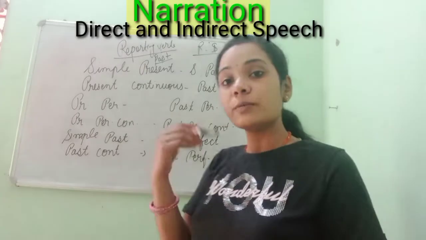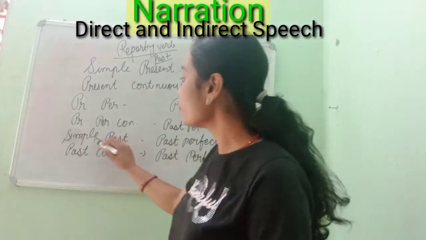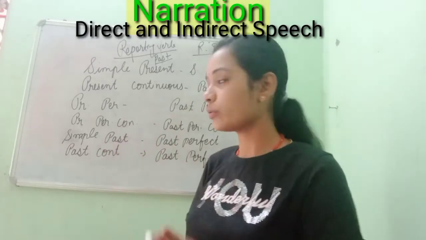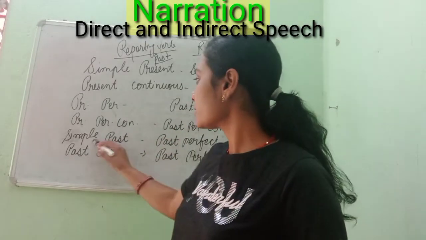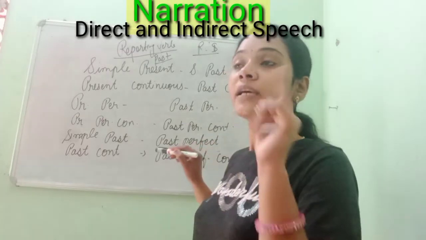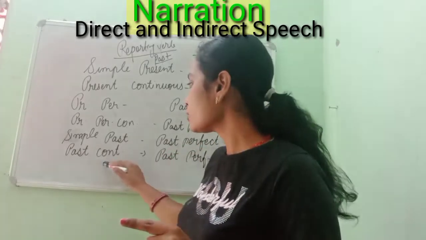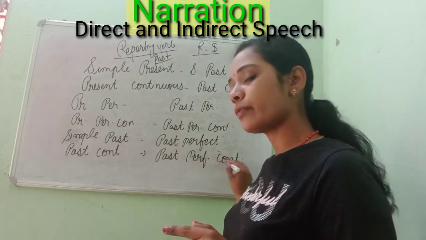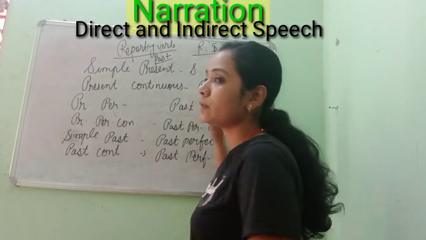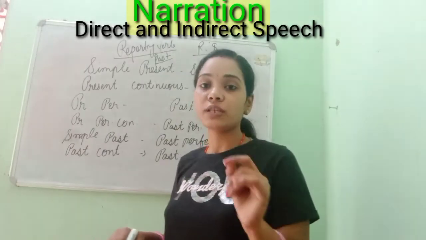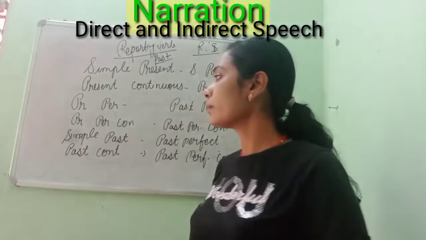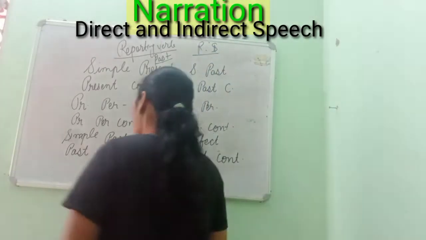Again, when the reported speech is in simple past, present tenses will be changed into past, but when it is in past, like simple past, then it will be past perfect. Simple past will be past perfect, and past continuous will be past perfect continuous. So these are the things we have to keep in mind when the reporting verb is in past. For example, I am writing here one sentence.